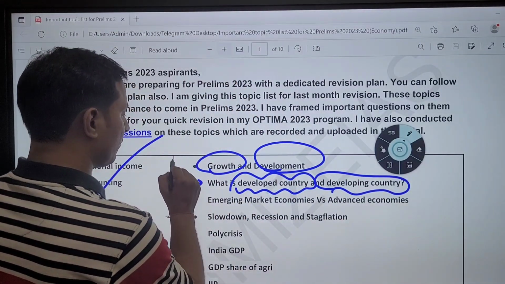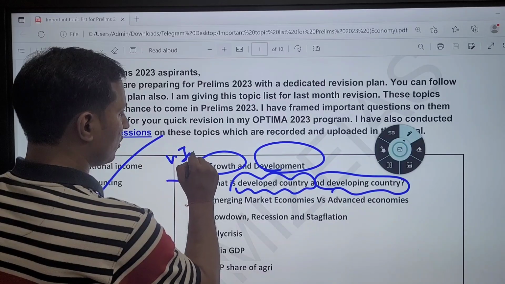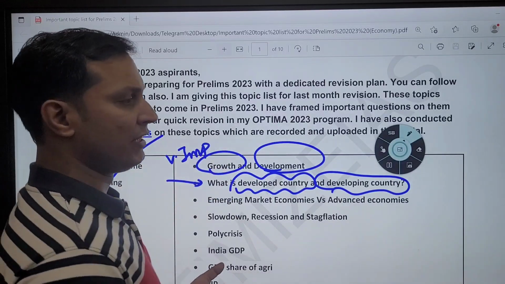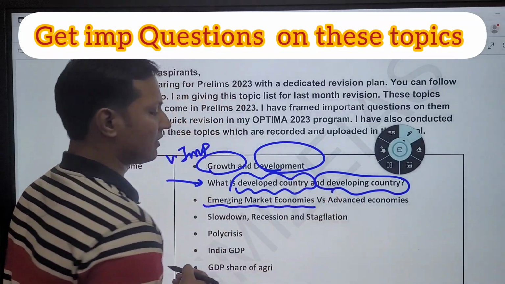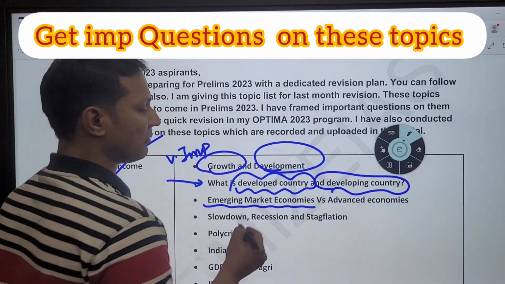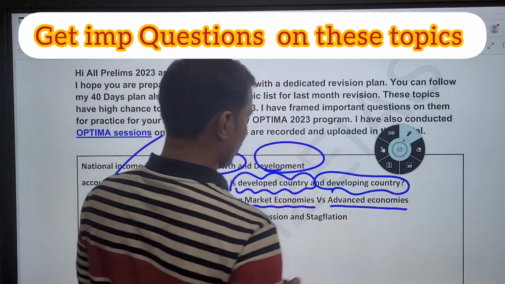This is a very important topic for UPSC Prelims 2023. Next is, what is the definition of emerging market? What is the difference between emerging market and advanced economies?